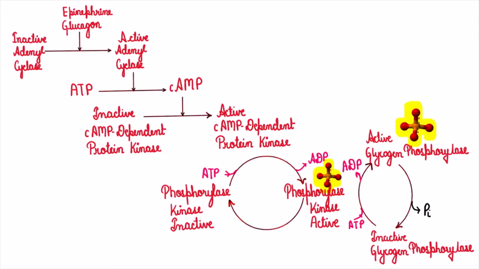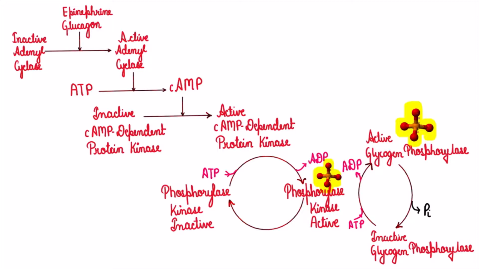Many students mistake this enzyme for glycogen phosphorylase. On the other hand, this is the enzyme which, when phosphorylated, will in turn cause phosphorylation of glycogen phosphorylase. And what will glycogen phosphorylase do? It will convert glycogen to glucose 1-phosphate. So as a result, glycogenolysis occurs.